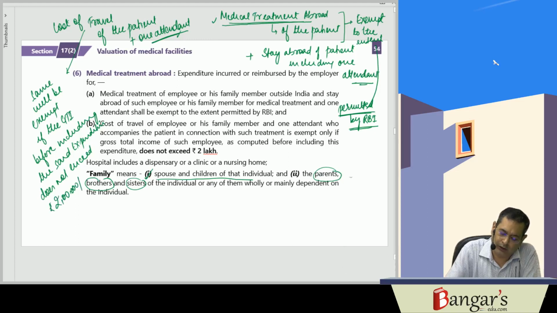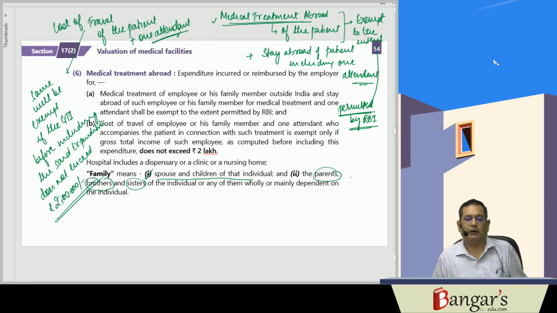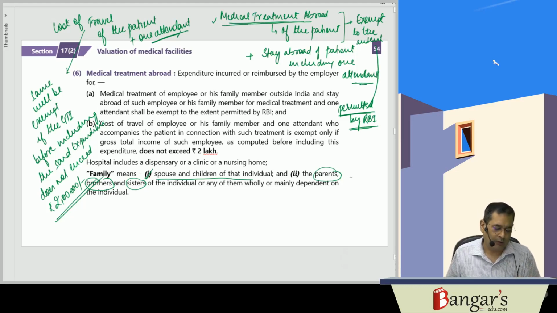If the GTI does not exceed rupees 2 lakhs, then whatever expenditure has been incurred on the cost of travel of the employee or any of his family members including one attendant, the same will be exempt. So basically it is medical treatment of the patient and stay including one attendant.